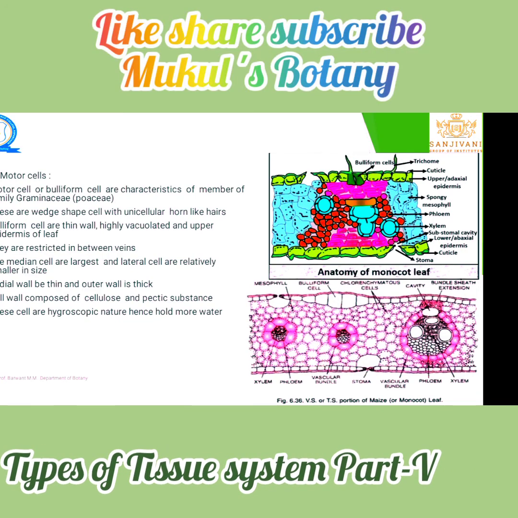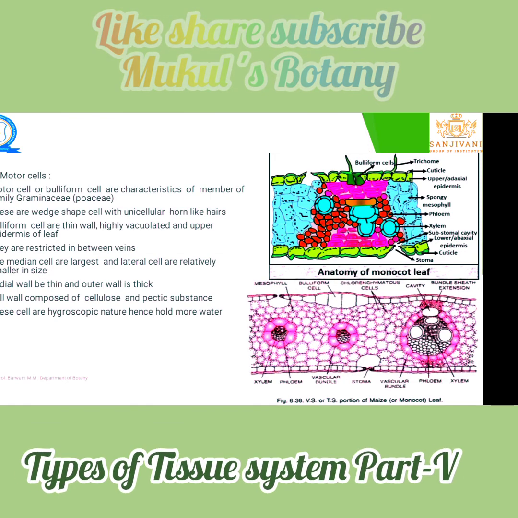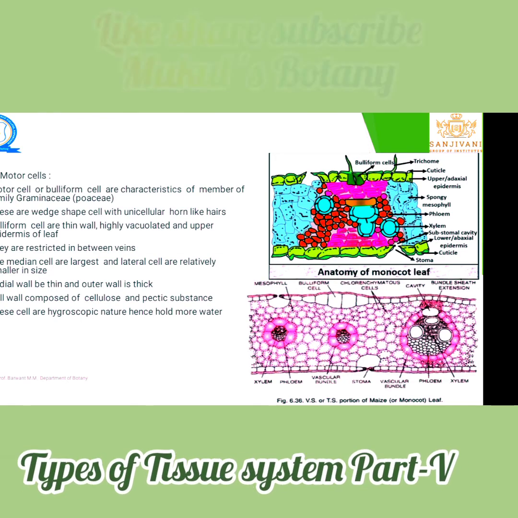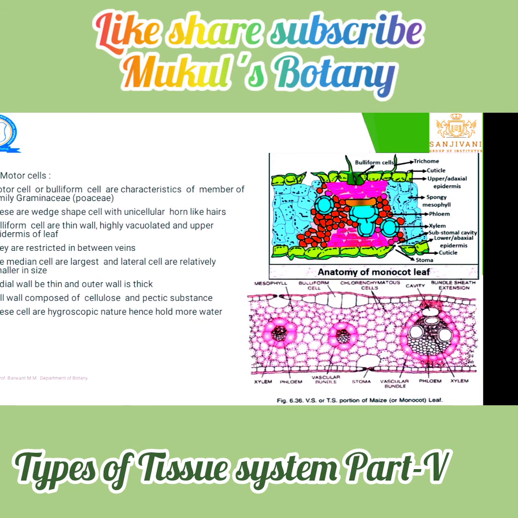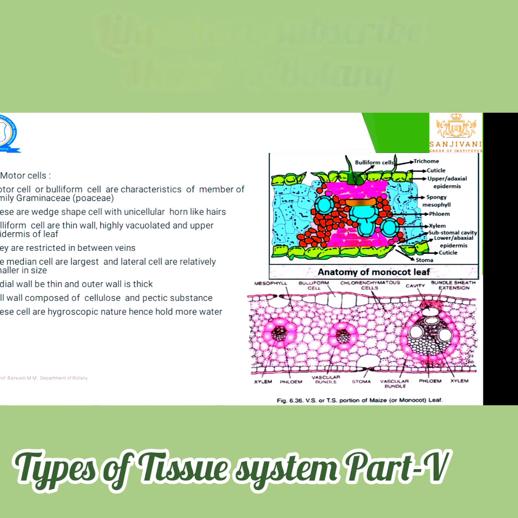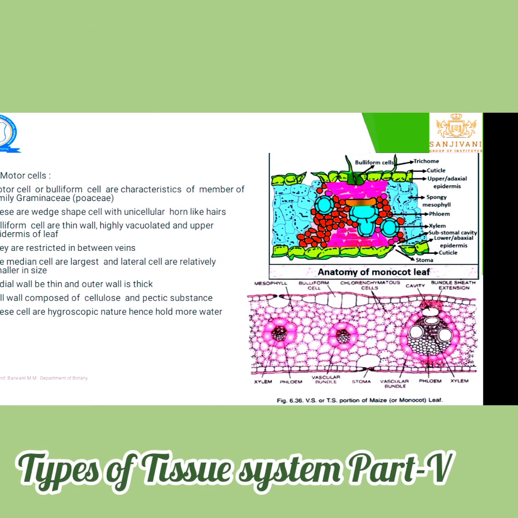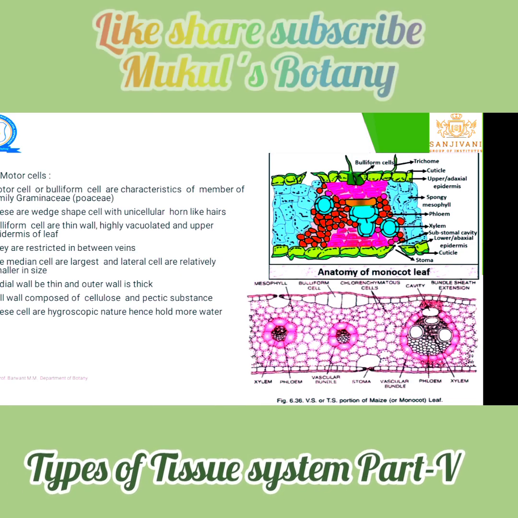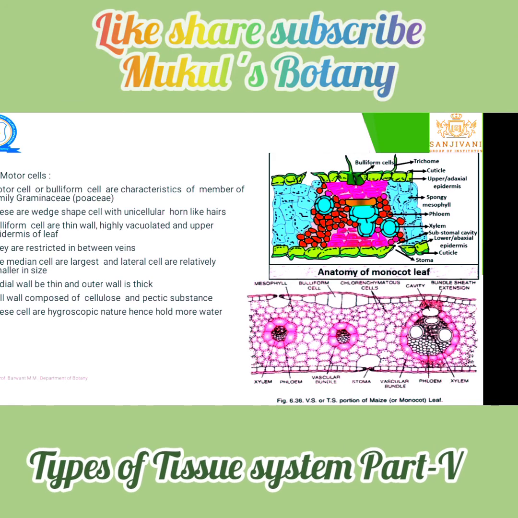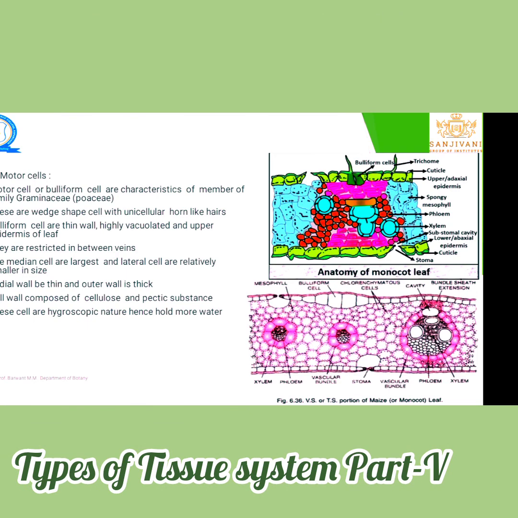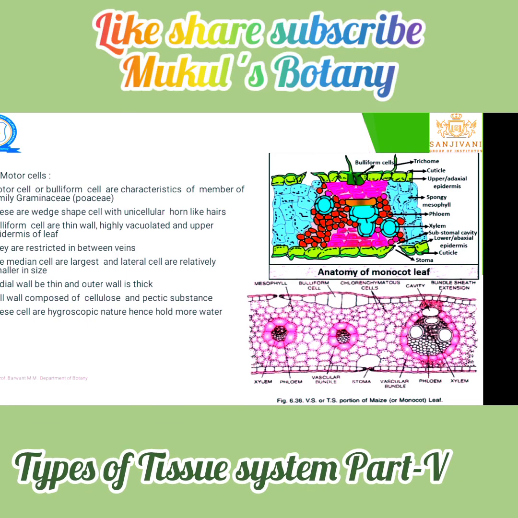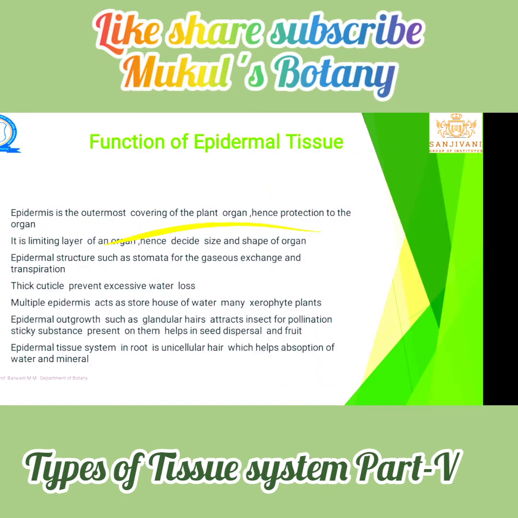Two horn-like structures are present. Between them, that specific cell has a larger size as compared to the other epidermal cells, which are smaller as compared to that central part. That is the motor cell.